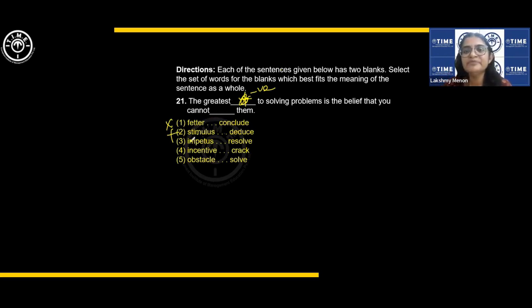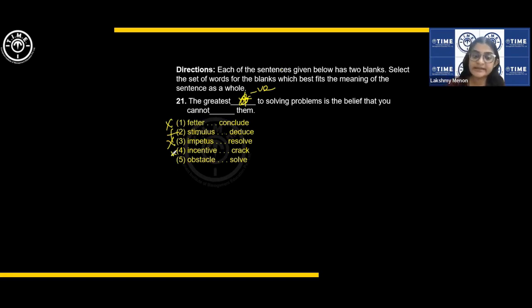So let us see. The greatest impetus to solving problems is the belief that you cannot resolve them. Then how can it be an impetus? Impetus is also like stimulus, a positive word. Incentive to solving problems is the belief you cannot crack them. If you cannot crack a problem, again, that's a negative thing. That is not something that will work as an incentive or motivation, right?